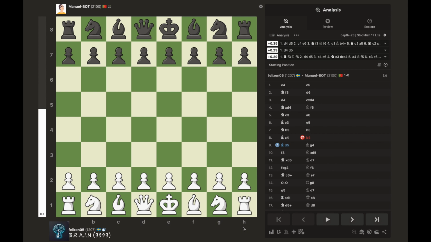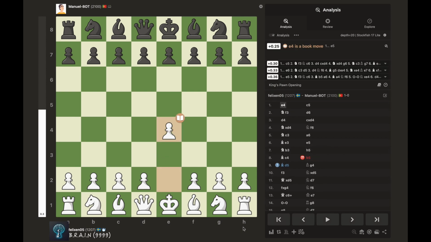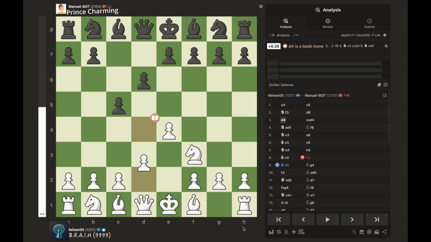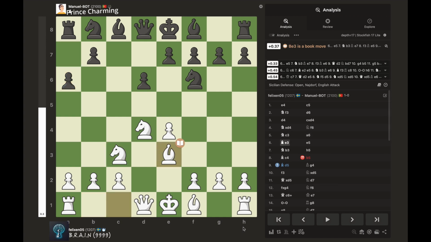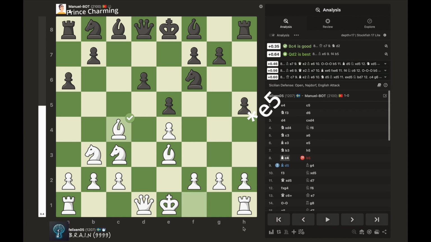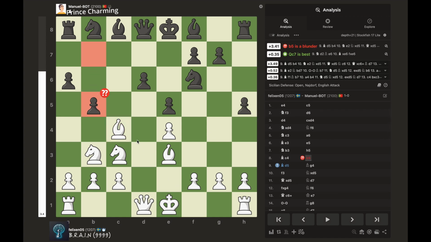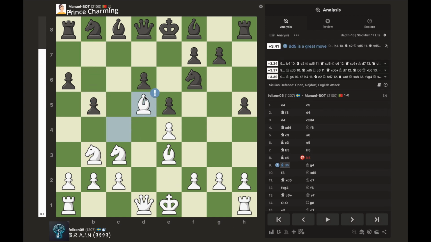Brain again decides to open the game with e4 as the one-trick pony he is. Like all true romantics, Prince Charming counters with the Sicilian defense. We get an open Sicilian, and because he's really just Alpha Zero in disguise, dude plays h4 completely unprovoked. Now, here's actually a nice moment, because b5 is a bad move, and Brain immediately punishes the mistake, trapping the rook on a8 with the bishops on d5 and e3.